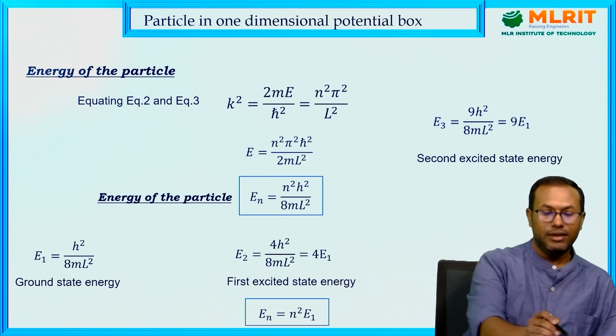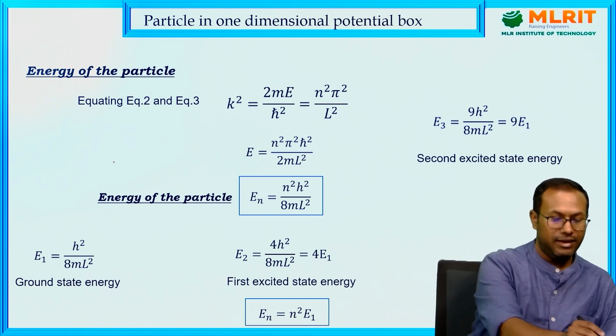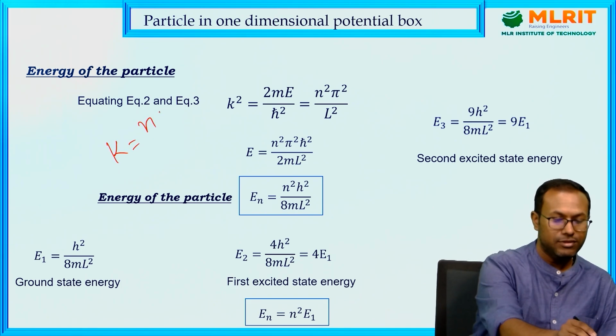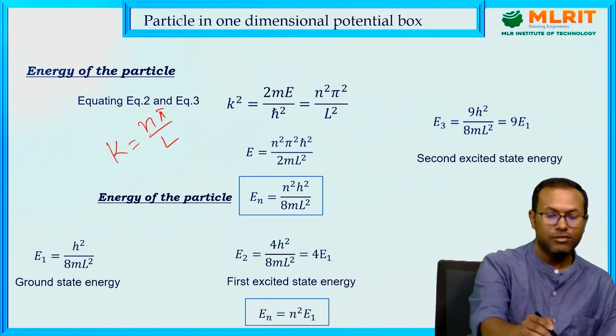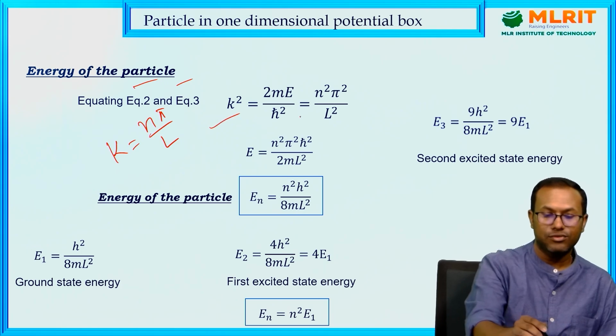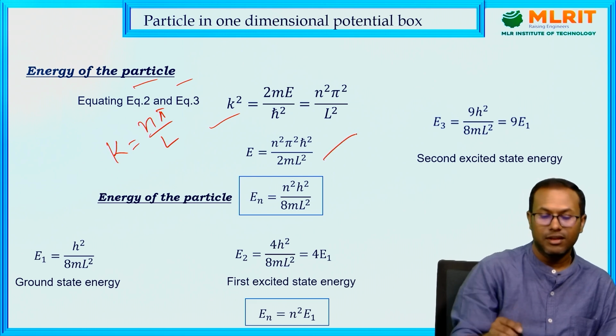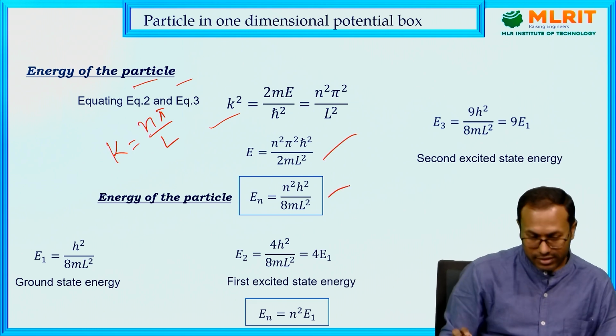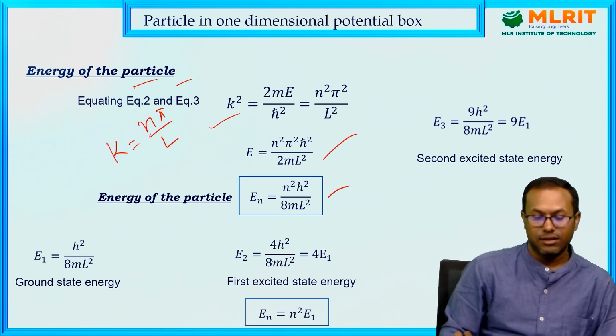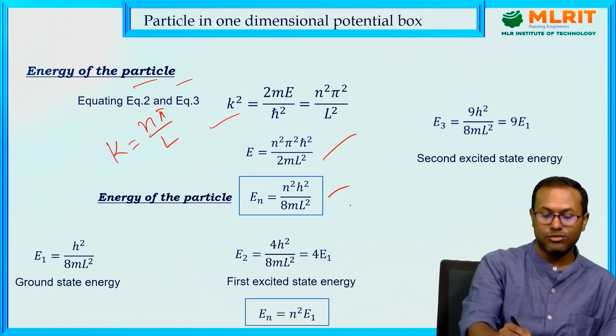We already got k equals n pi by L, right? In the previous slide we got k equals n pi by L, and k square equals 2mE by h square. When we equate these two forms, we can easily get E equals n square pi square h square by 2m L square. So this is the general expression of energy of any state, En proportional to n square.